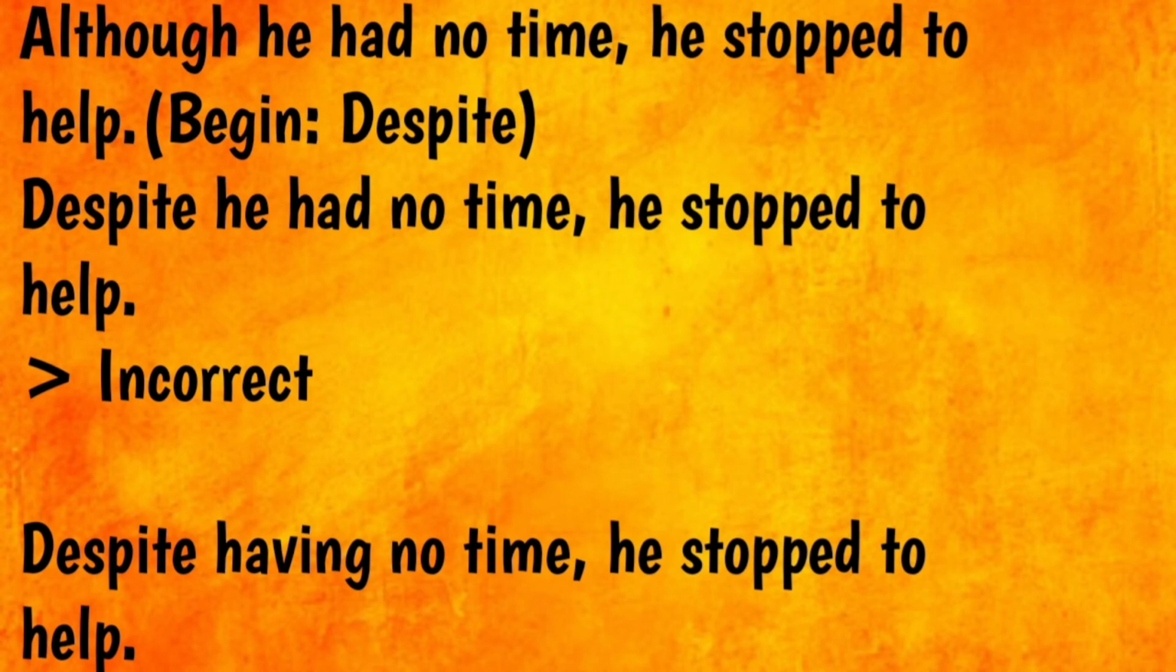Let's take a look at one more example. "Although he had no time, he stopped to help." You have to begin with despite. "Despite he had no time, he stopped to help" is incorrect because here again you are using a clause with a subject and a verb. The correct form is, "Despite having no time, he stopped to help." Or you can write, "Despite the fact that he had no time, he stopped to help."